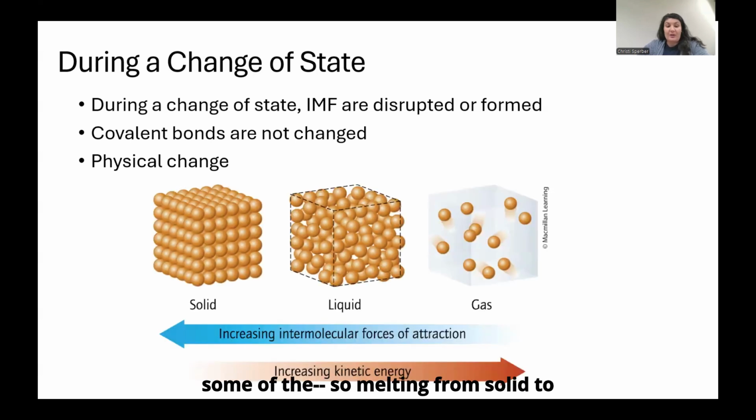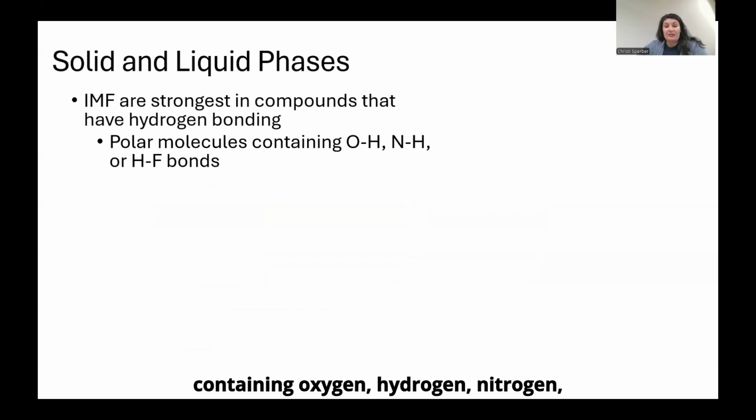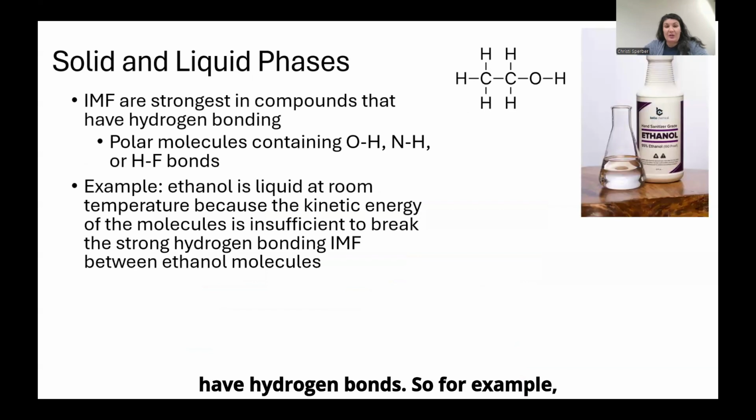Melting, from solid to liquid, occurs when some intermolecular forces in the solid are disrupted. Vaporization, so from liquid to gas, occurs when all of the intermolecular forces between the molecules in a liquid are disrupted. Intermolecular forces are strongest in compounds that have hydrogen bonding, because hydrogen bonding is the strongest intermolecular force. Polar molecules containing oxygen-hydrogen, nitrogen-hydrogen, or hydrogen-fluoride bonds have hydrogen bonds.